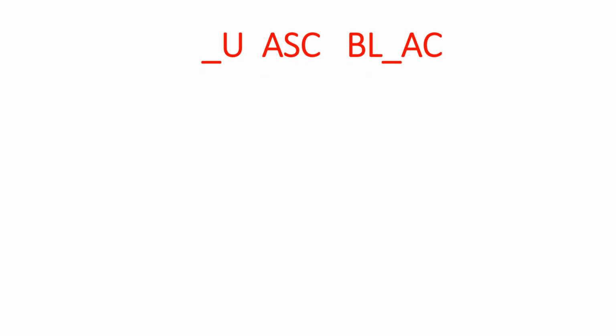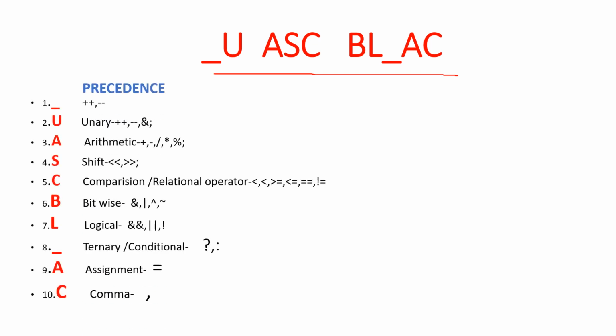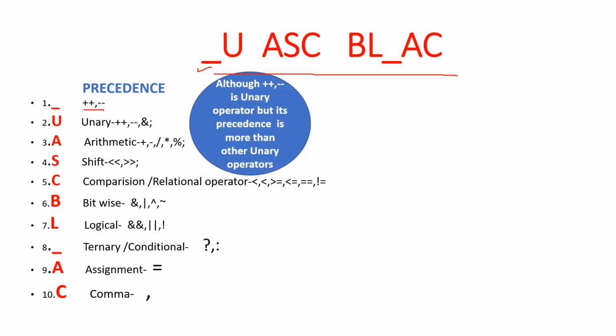It is very difficult to remember the precedence and associativity of all types of operators. So you just remember one sentence: U ask black. I have already written it there according to the priority of operators. This underscore means plus plus and minus minus. It means the increment or decrement operator. U for unary operator. Remember one thing there: although plus plus and minus minus are unary operators, their precedence is more than other unary operators. That's why I am putting them at the topmost position.